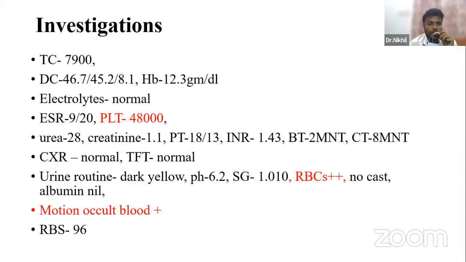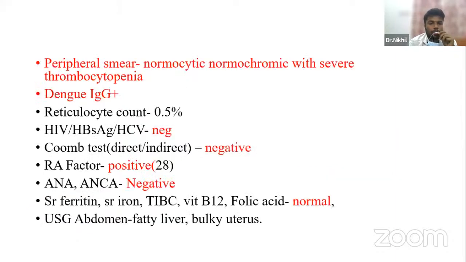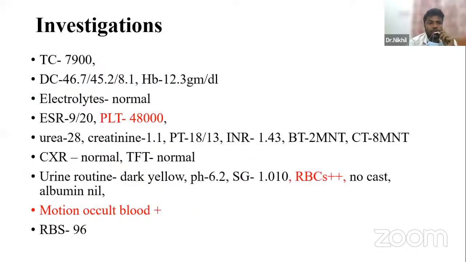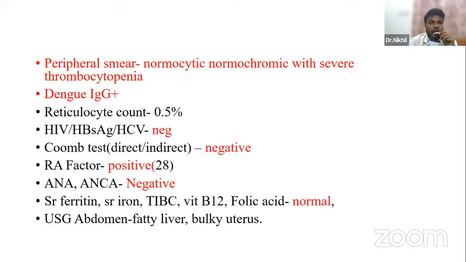Bleeding parameters were in the normal range. X-ray was normal. TFT was normal. Urine routine showed RBCs, and occult blood was positive. Random blood sugar was normal. Since in the initial blood investigations only the platelet count was reduced and all other lineages were within normal limits, for the further step we did a peripheral smear. It showed normocytic normochromic anemia with severe thrombocytopenia. Then, in view of the history of fever, we did a fever panel, which showed dengue IgG positive.